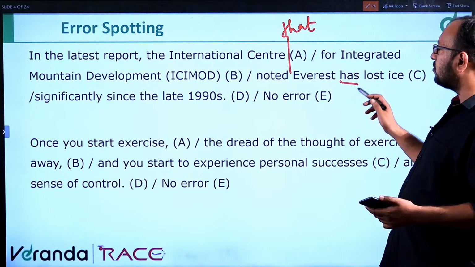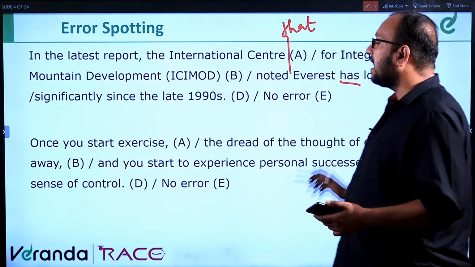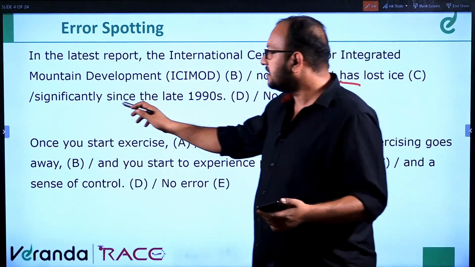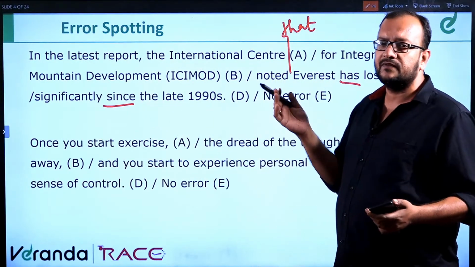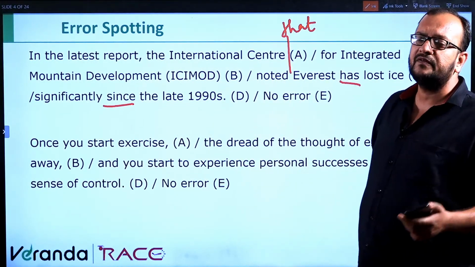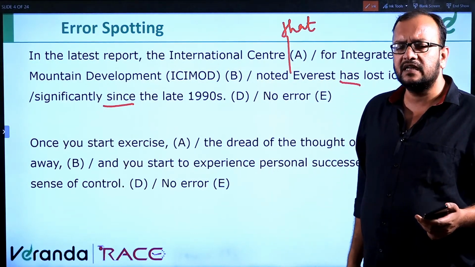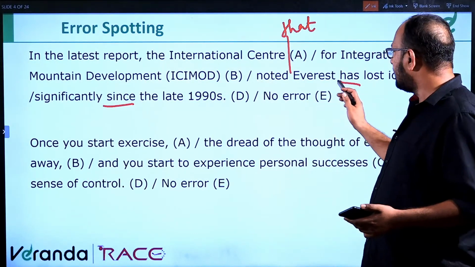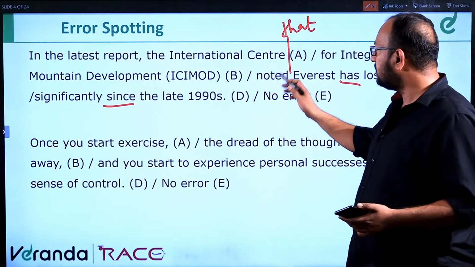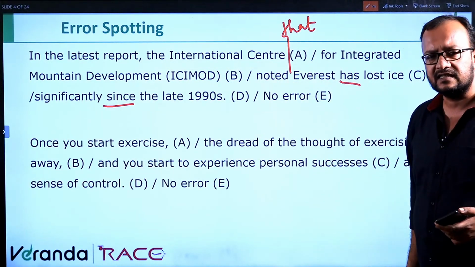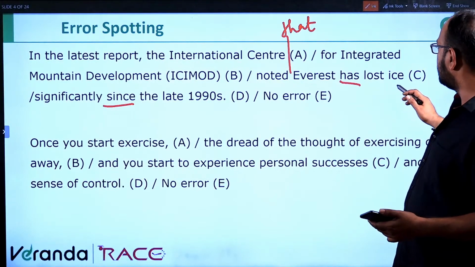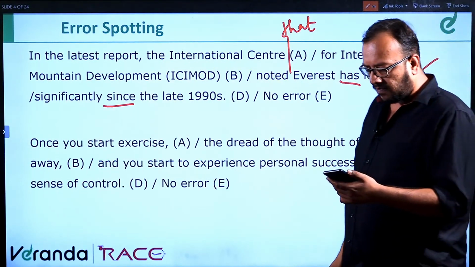So, you would say this should be had lost. No, it will be has lost because later it has since in the sentence, so it can be used with present perfect. For example, if we say, I have not seen him since he came to India. In that way, has lost is correct, only that it should be noted that. That is the conjunction that is required. Okay, so error is in part C.